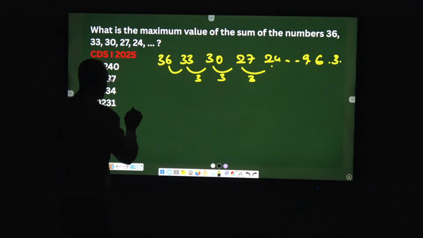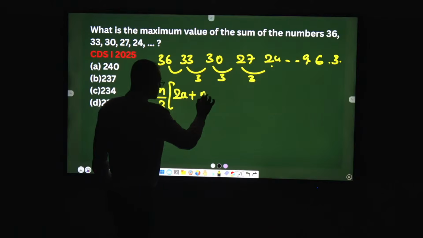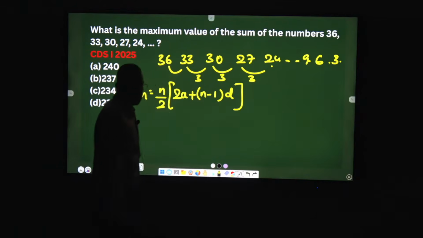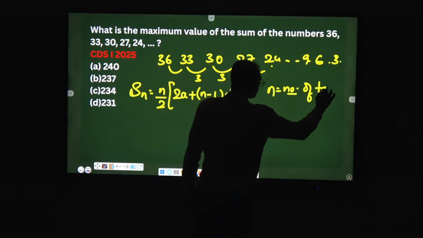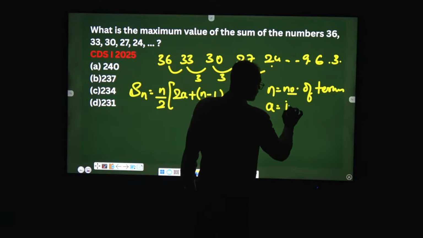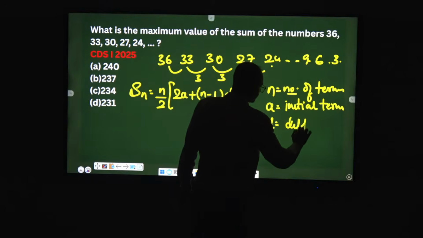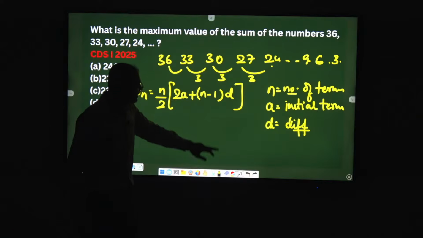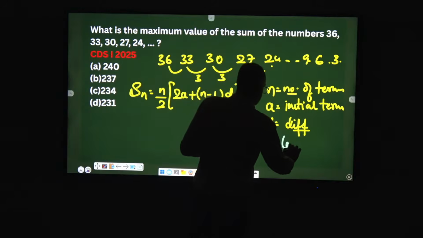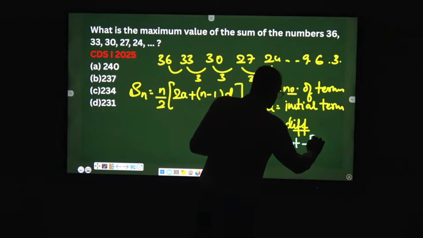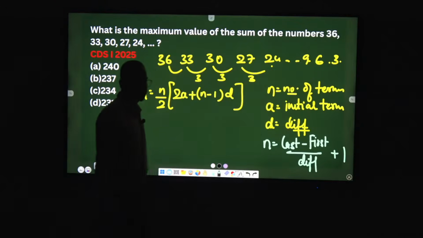Okay. Sum of natural numbers, Sn is equal to n by 2 into 2a plus n minus 1 into d. Remember AP? This is the sum, where n is equal to the number of terms, a is equal to the initial term, d is nothing but the difference between each term. Now, how many terms are there? n is equal to last term minus first divided by difference, plus 1. Come on, do it.